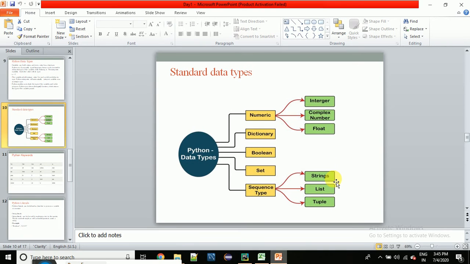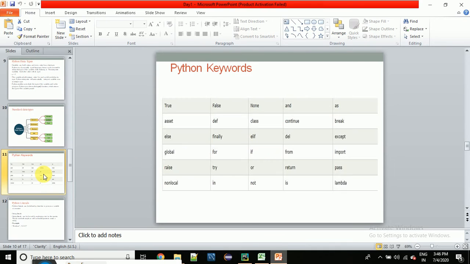And string. String means a combination of characters. For example, ABC is a string. A is a character, right? So a string is a collection of characters. There are some predefined words which have some special meaning in Python. The interpreter knows about these.